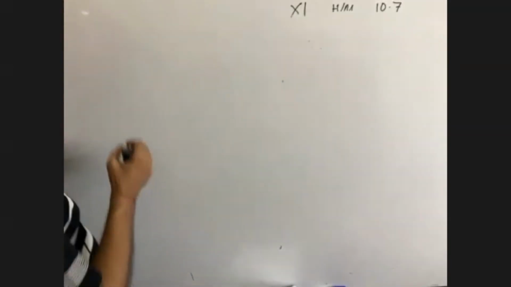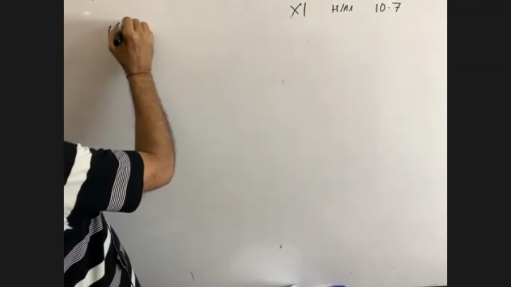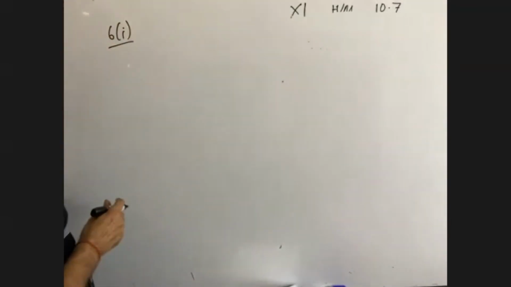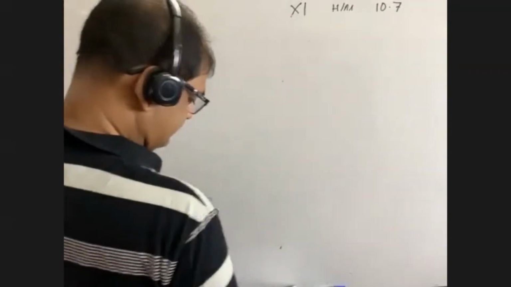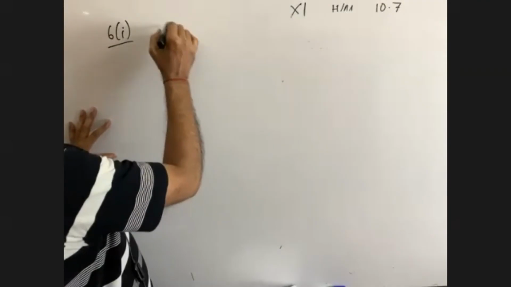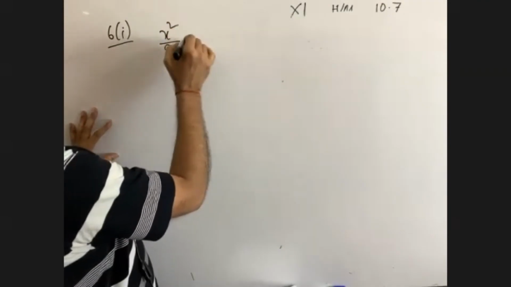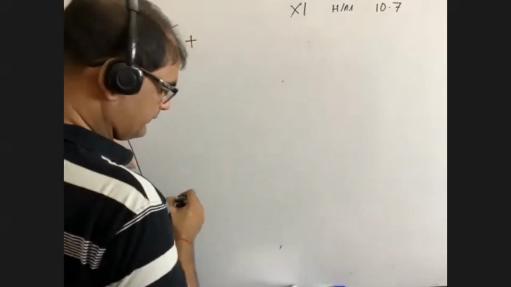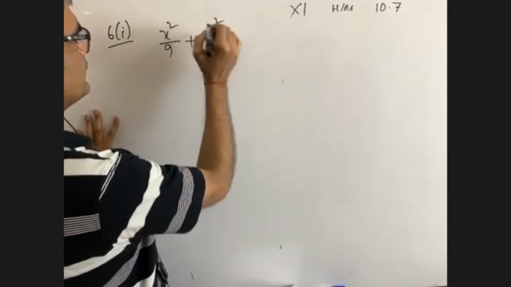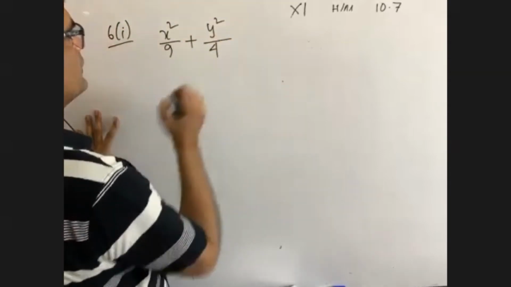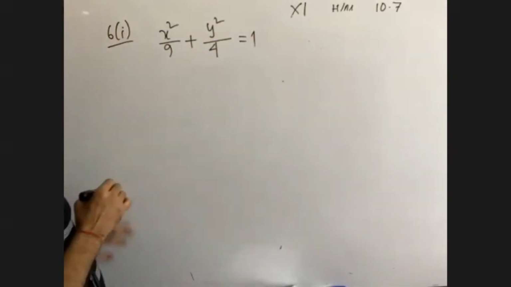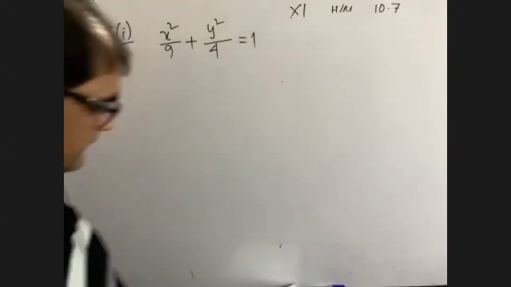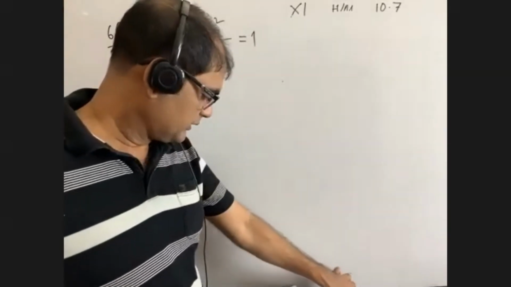Going to question number 6.1. x square by 9 plus y square by 4 is equal to 1. Who can do it? Or is there anyone here to do this math?